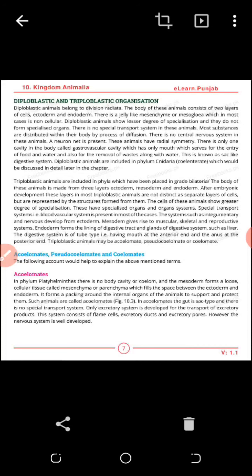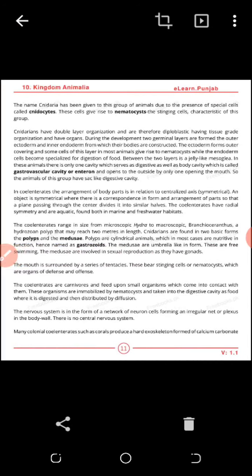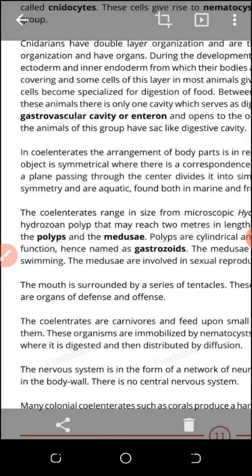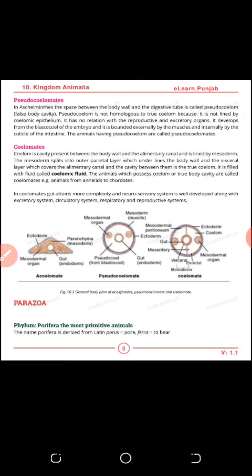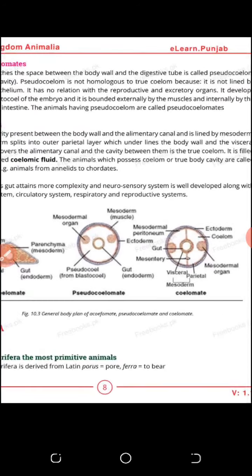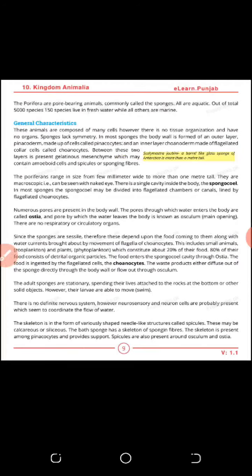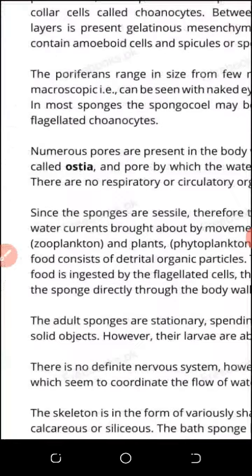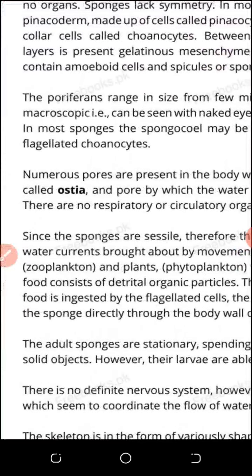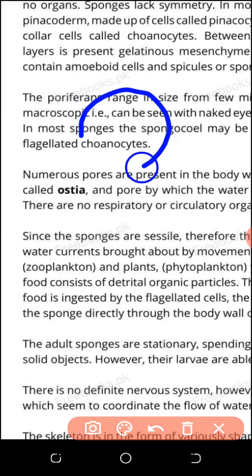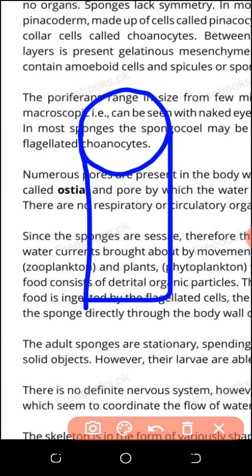What is the parazoa? These are very simple animals and they are without any symmetry. Such animals are called parazoa, and parazoa basically are called porifera. Example is cycone. And the main identification of these animals is that they consist of one large pore and many small pores.